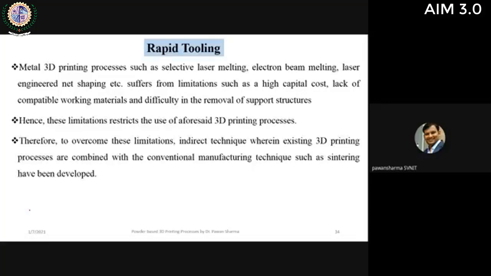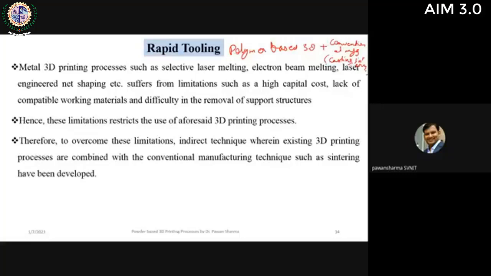Rapid tooling means we use a combination of polymer based 3D printing like FDM, plus conventional manufacturing techniques. Conventional manufacturing techniques can be casting, sintering.